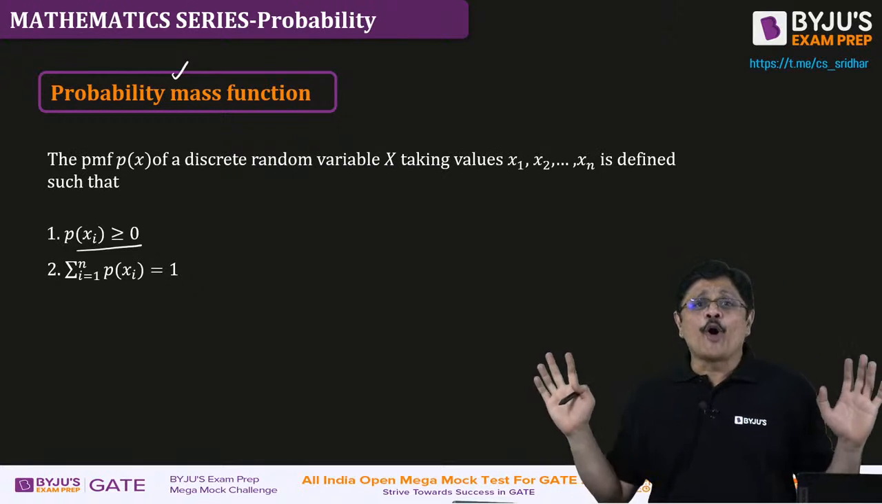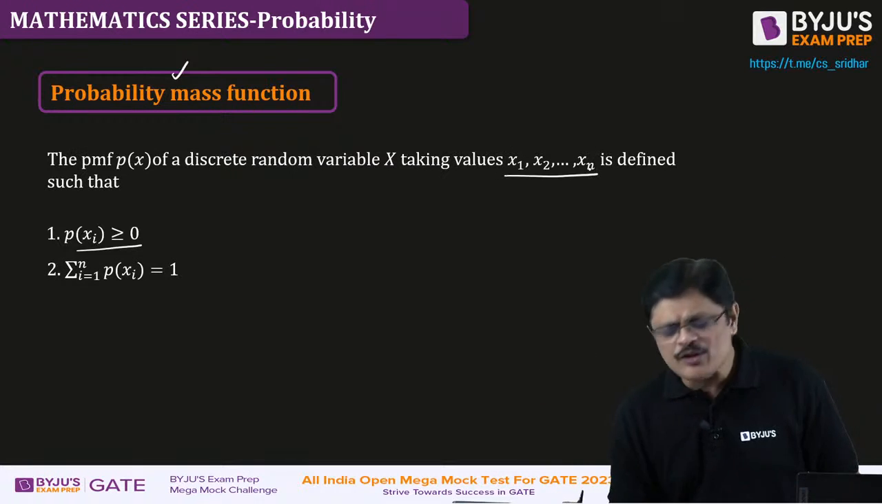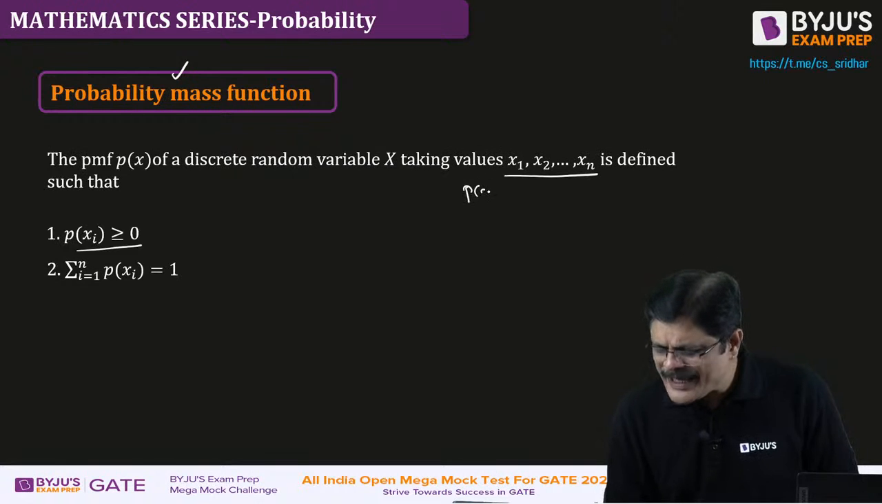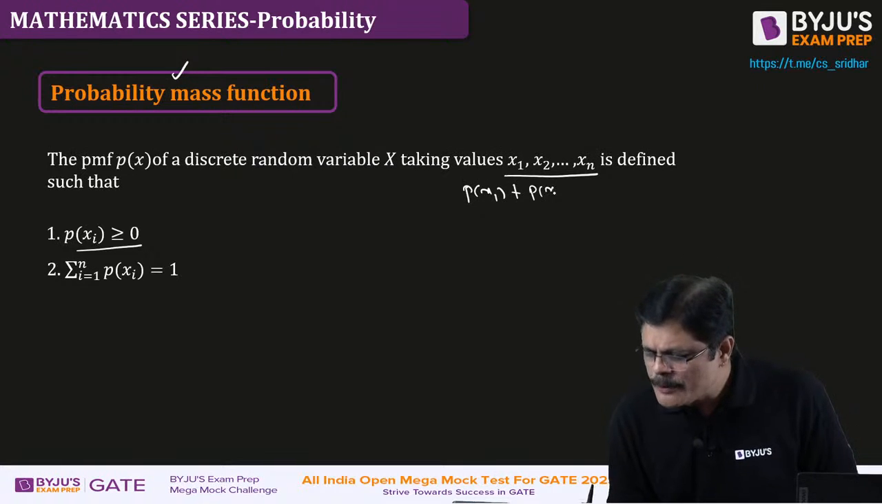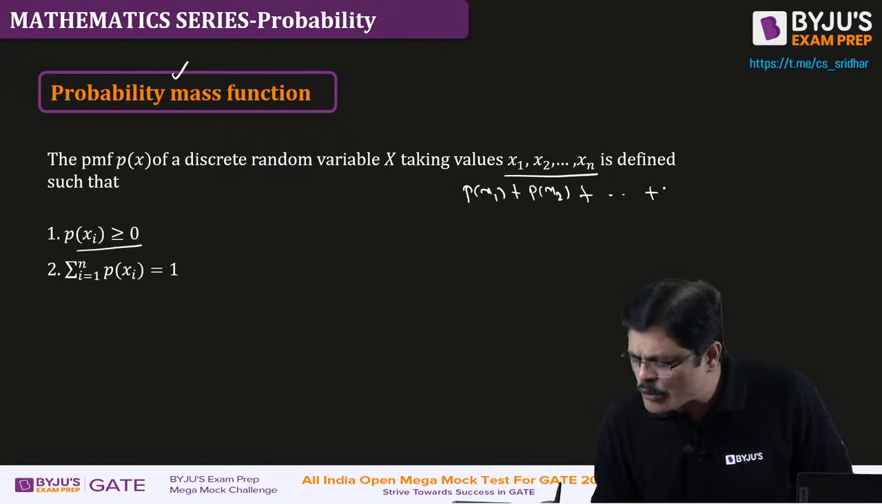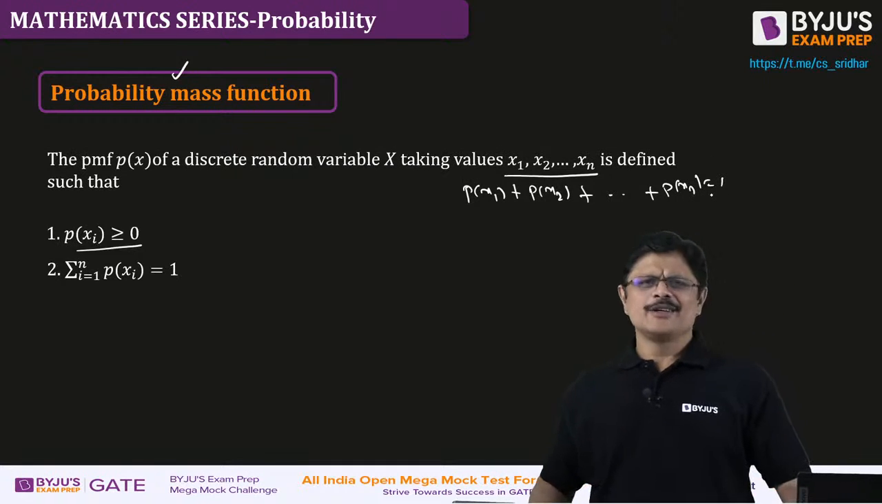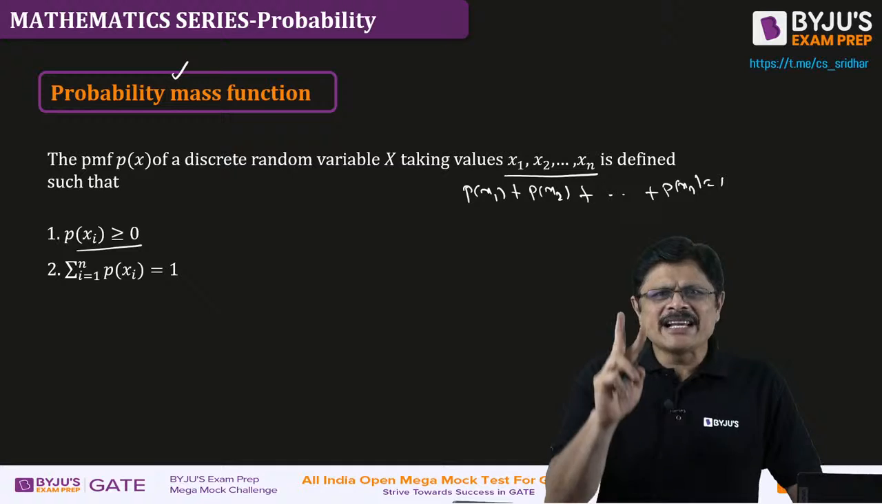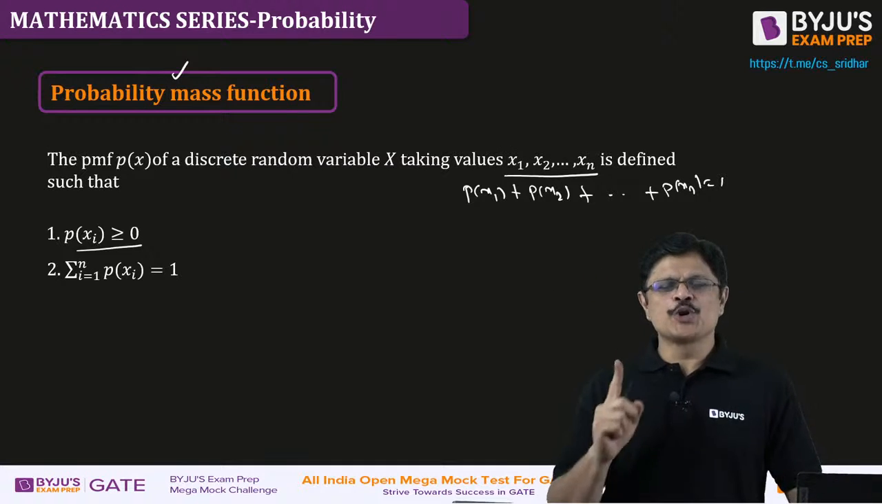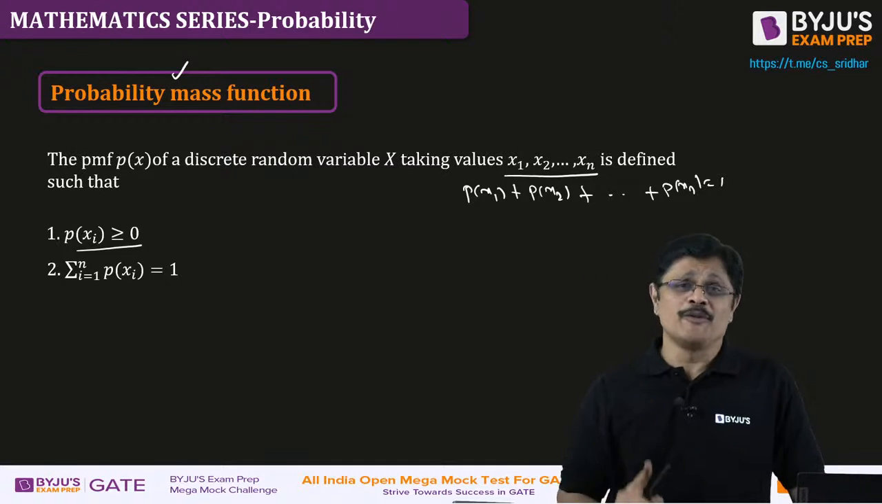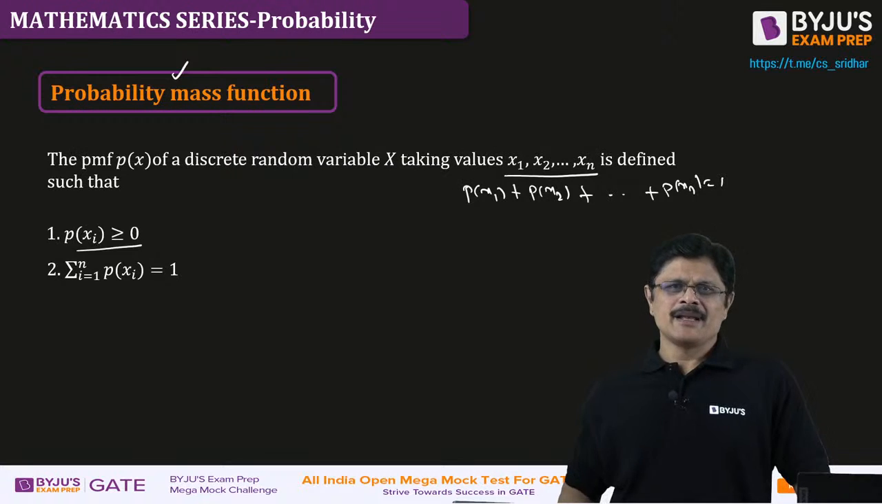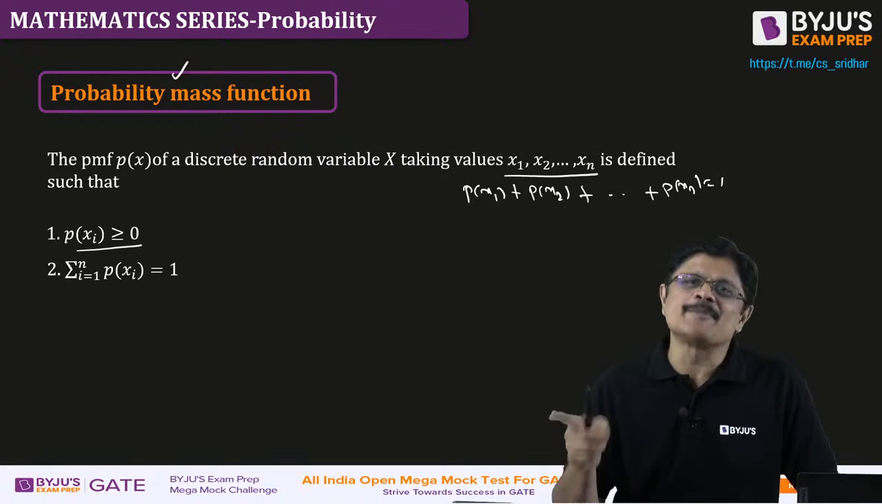Second one, the sum of all the probabilities. Suppose it is taking values x1, x2 and so on up to xn. So, p(x1) plus p(x2) plus and so on p(xn). This is what we call the sum of all the probabilities. This should be equal to 1. That's it. So, the probability mass function mainly satisfies these two properties. It should always give positive or 0 values, and the sum of all the probabilities must be equal to 1.